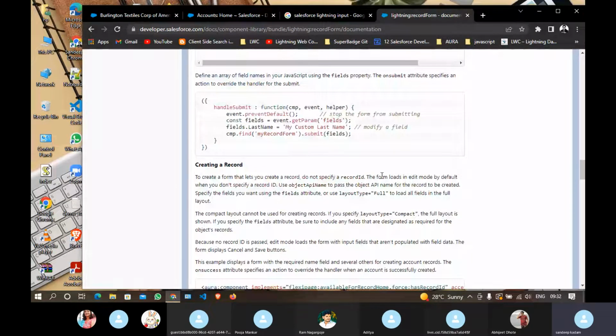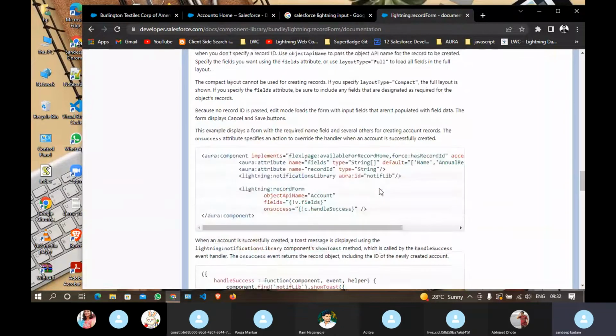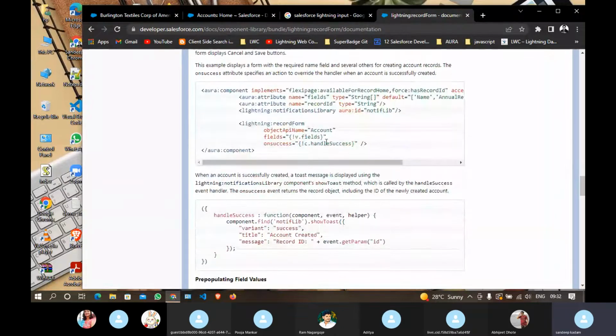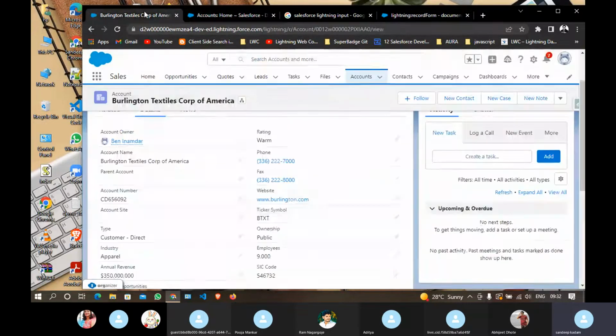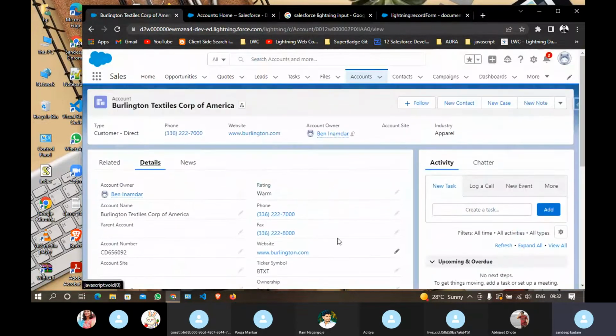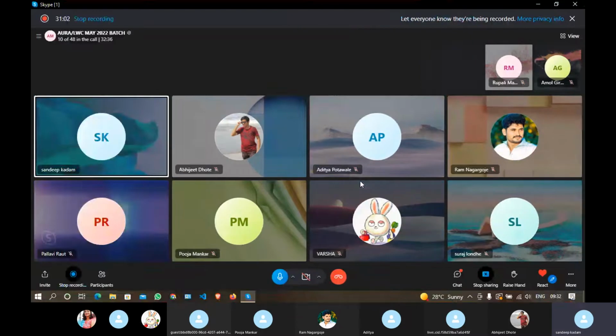In Aura, as compared to Visualforce pages, this is how you use it. You can see just seven to eight lines of code and your whole component is getting ready. This is how you use these out of the box components for faster development.